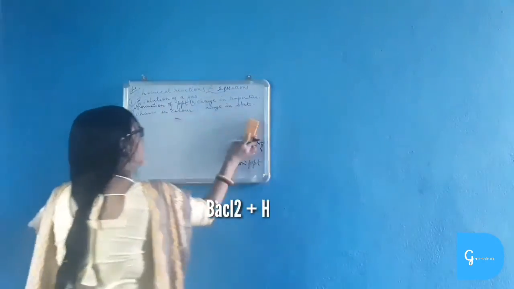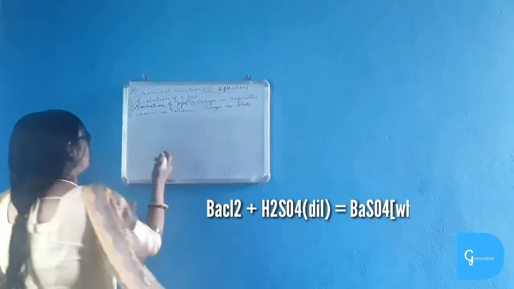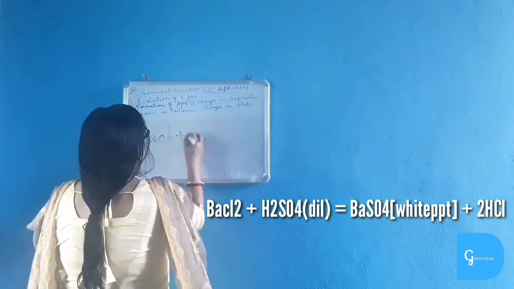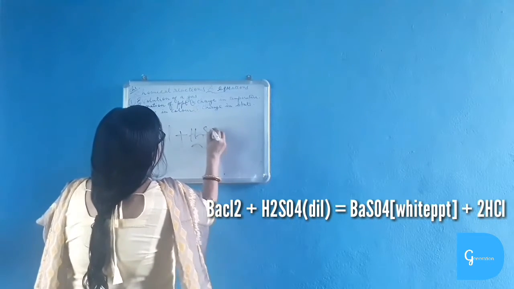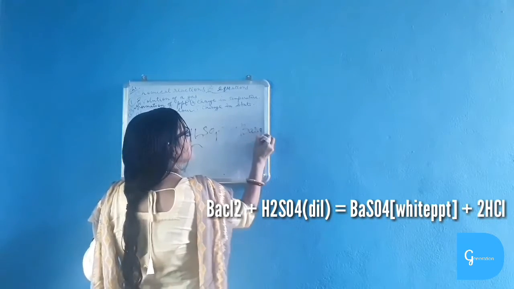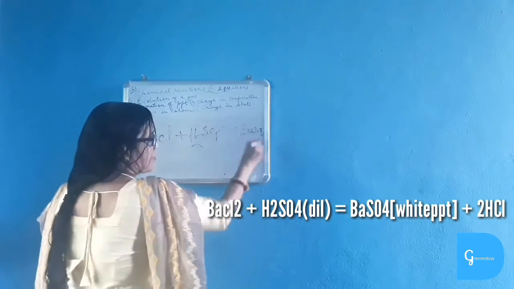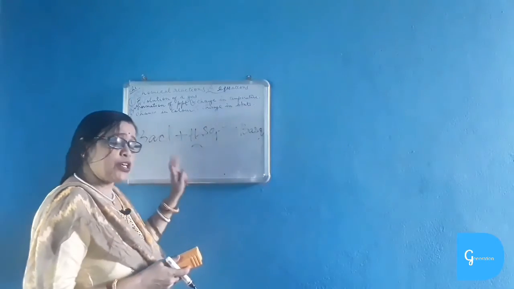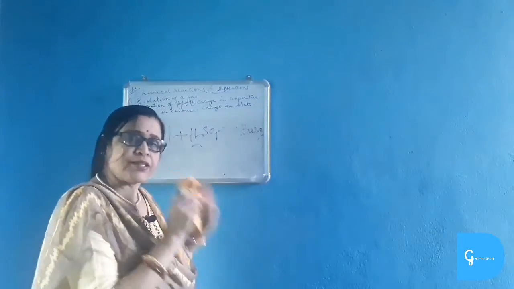Another example, similarly, barium chloride. Barium chloride reacts with sulfuric acid. Barium sulfate is formed. Okay, and barium sulfate is white in color. There is change in color. So these two are the most important examples in this chapter.